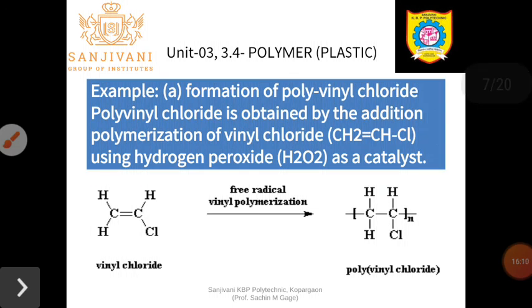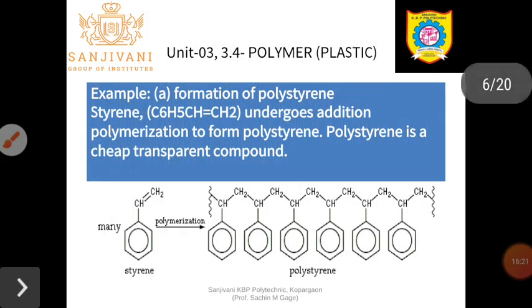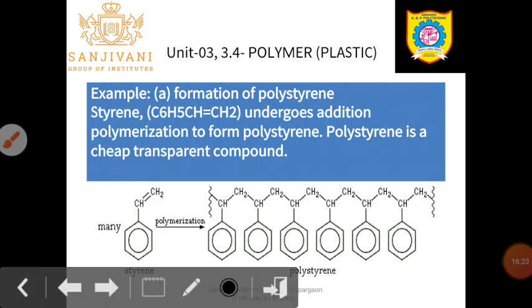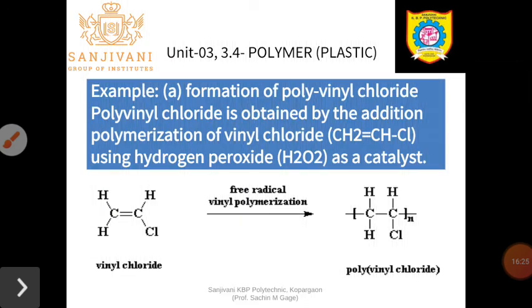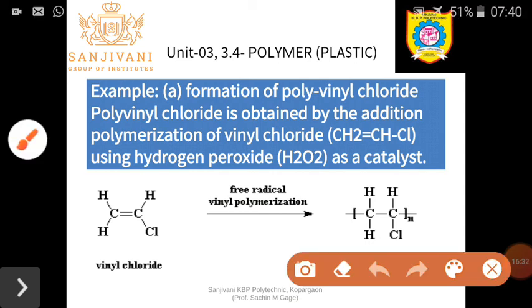Next one, the formation of polyvinyl chloride, commonly called PVC. Here the vinyl chloride, that is CH2 double bond CHCl, is obtained by replacing the hydrogen of ethylene by chlorine.